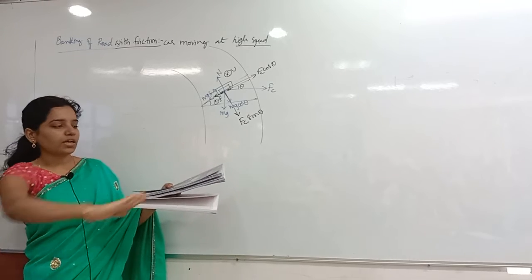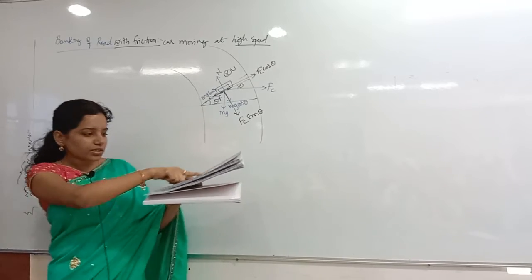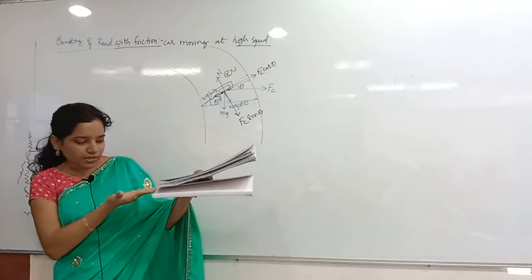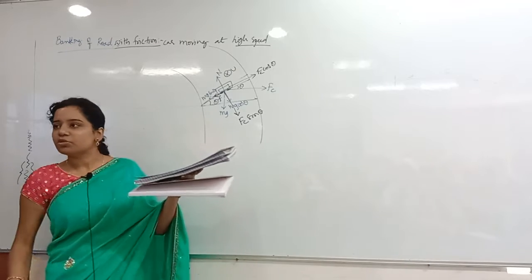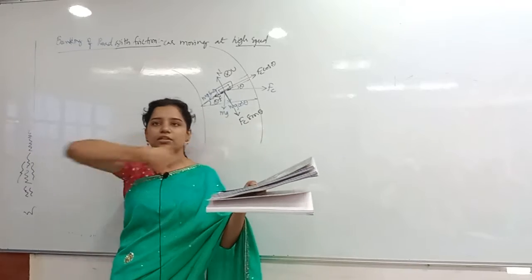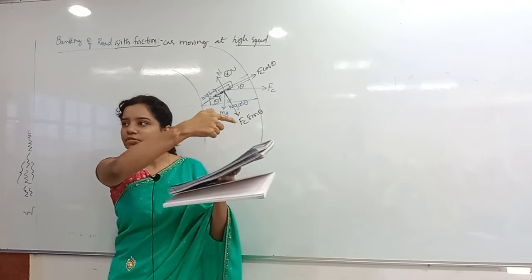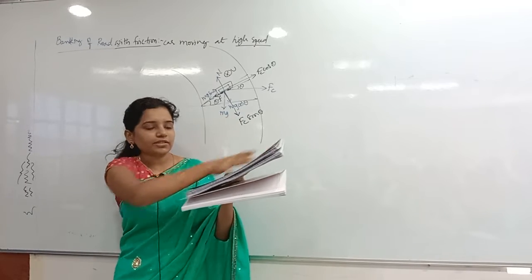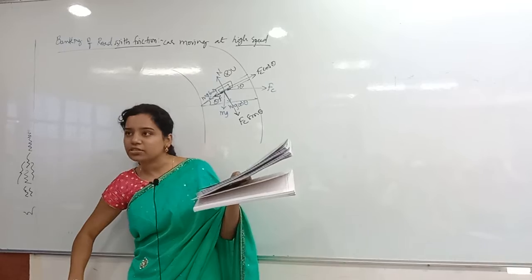Now whenever a car is moving on this, this is not the center direction. This one is the center of the circle. The circle is there like this. You are able to assume that? So this is the circle, like this. For that circle, this is not the circle. I said this one is the banking of the road. Some of the people might think, why is this not the center?